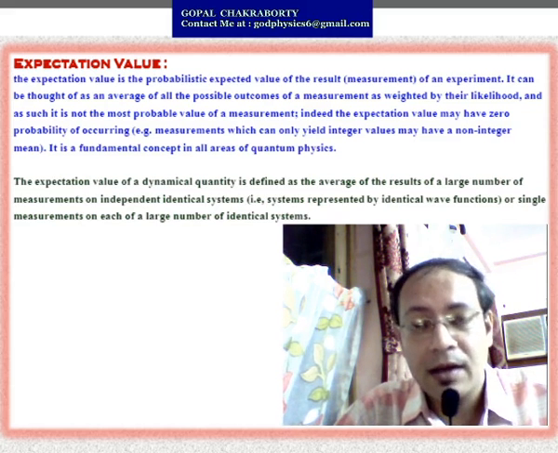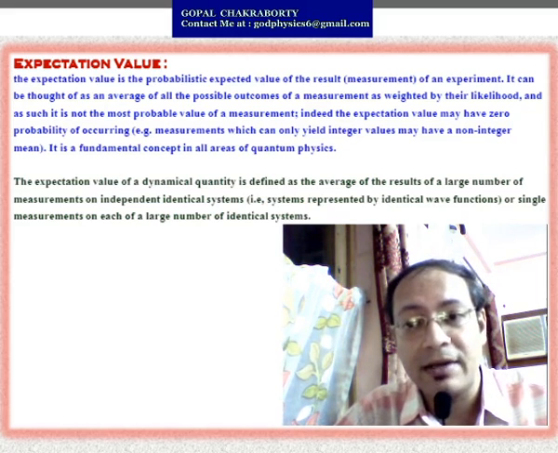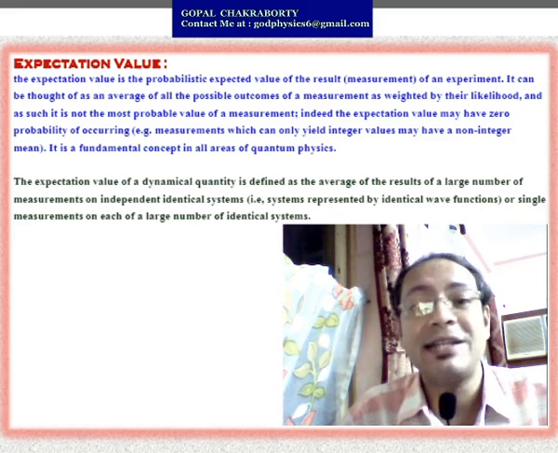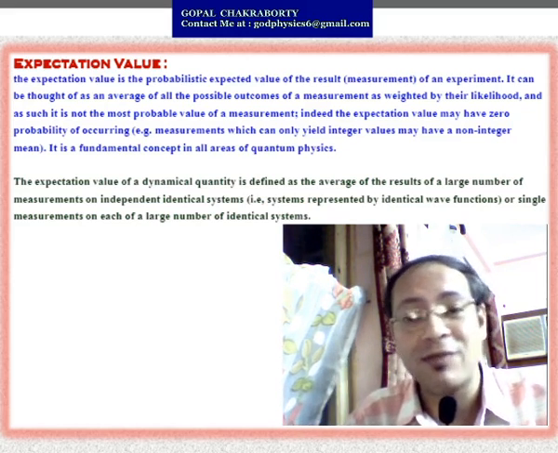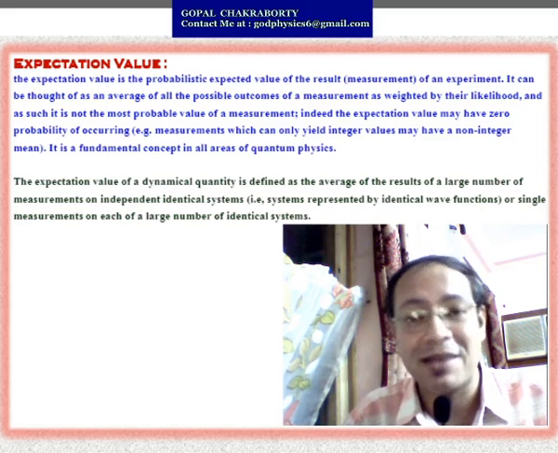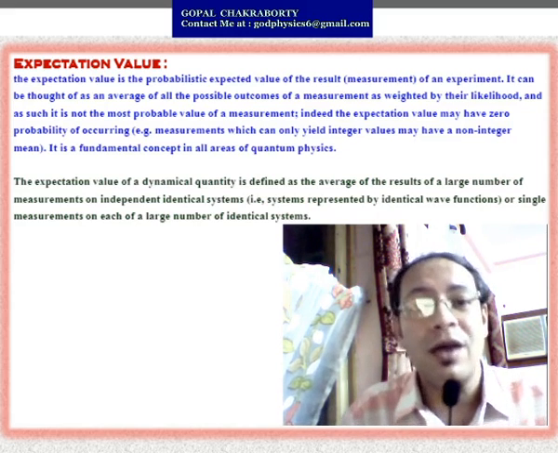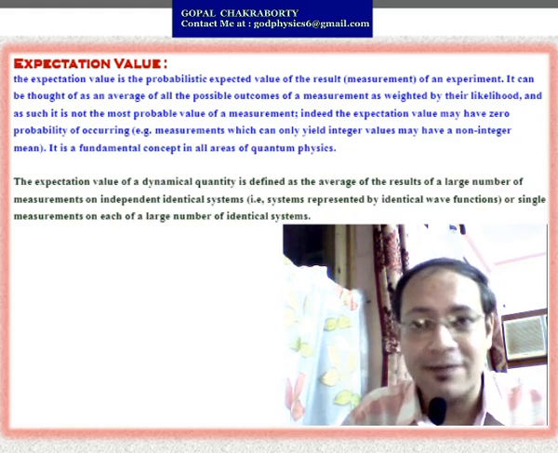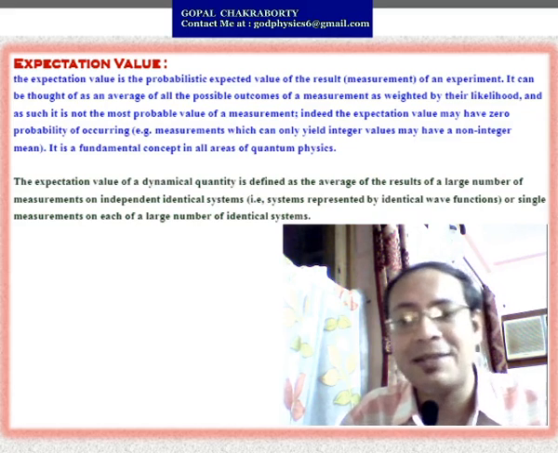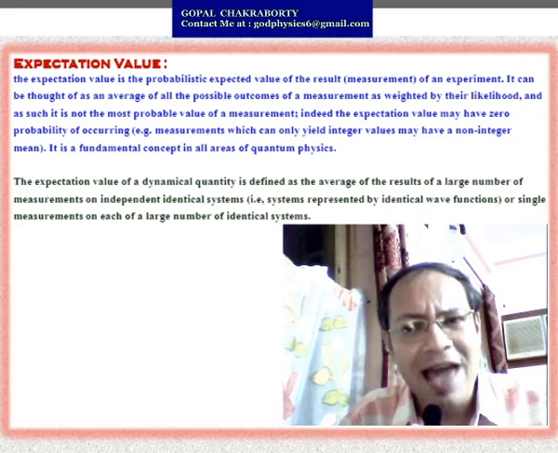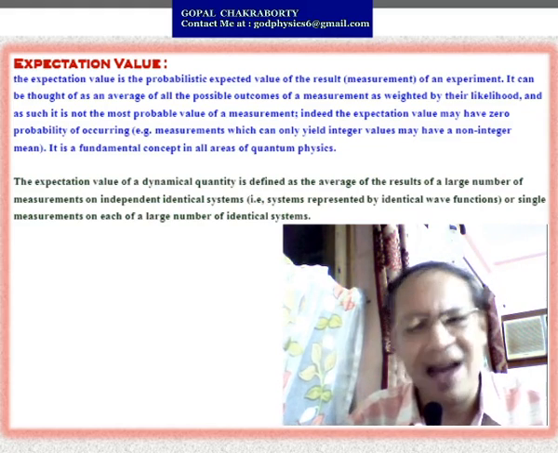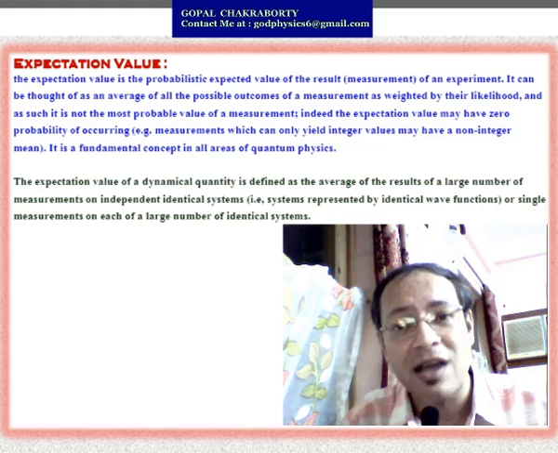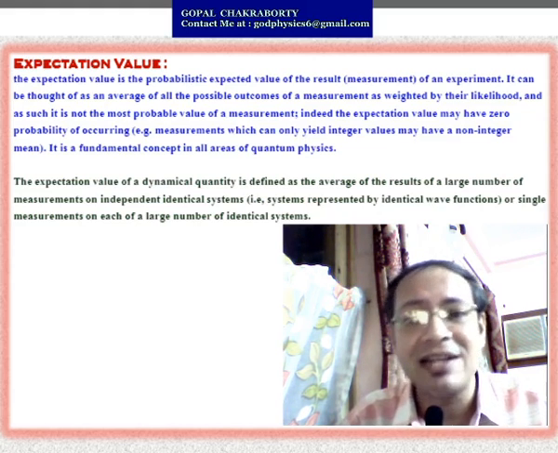Now another important term related to the wave function in quantum mechanics is the expectation value. It is very important to know what the expectation value is. The expectation value of a dynamical quantity is defined as the average of the results of a large number of measurements on independent identical systems.